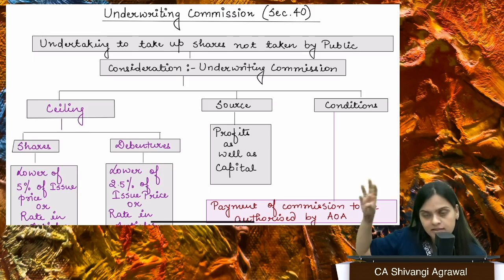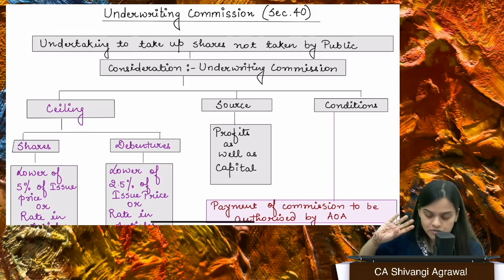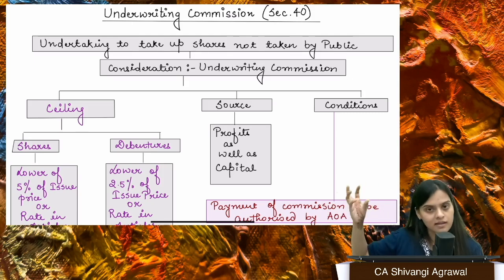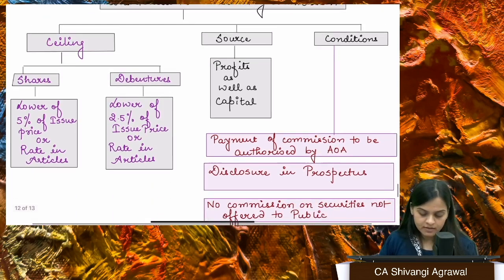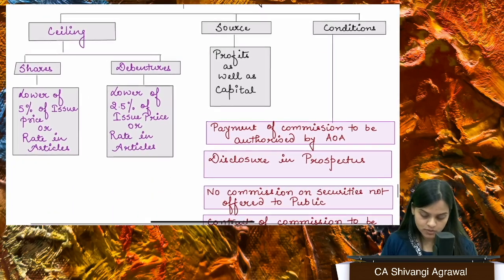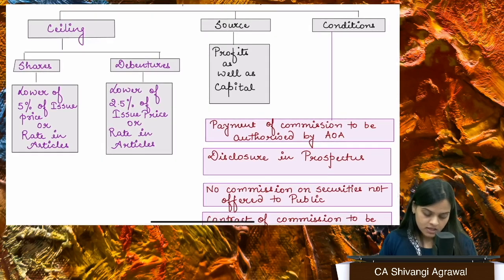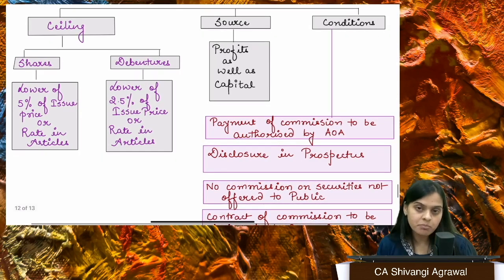So 20 lakh these people will actually take, right? So that is how it works. For them, they get the commission also. Later on, they can do a lot of things with the shares, right? So what is the commission that may be paid?